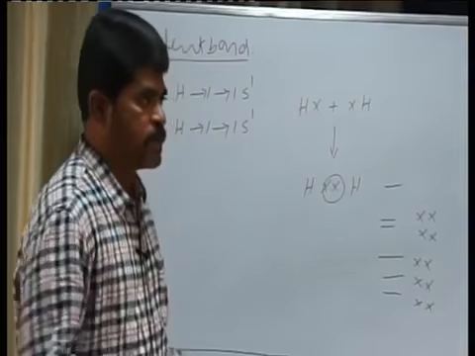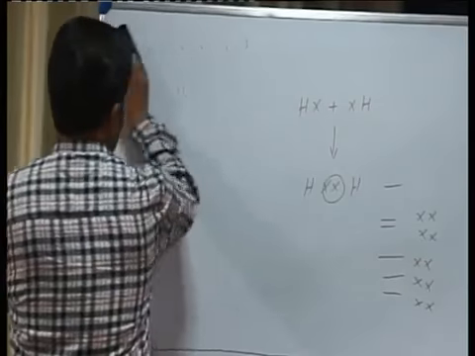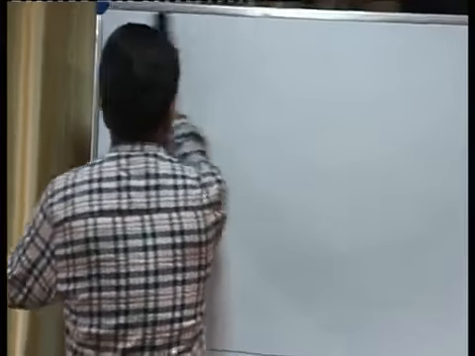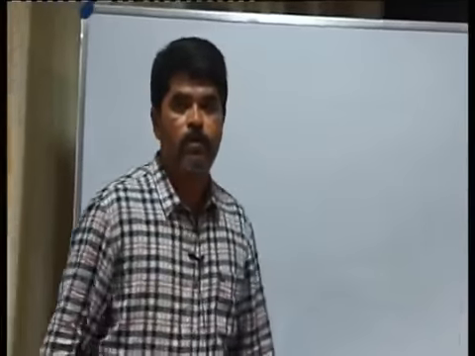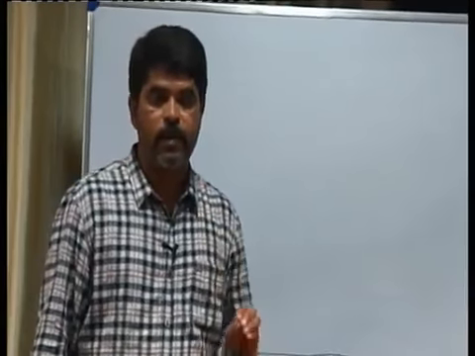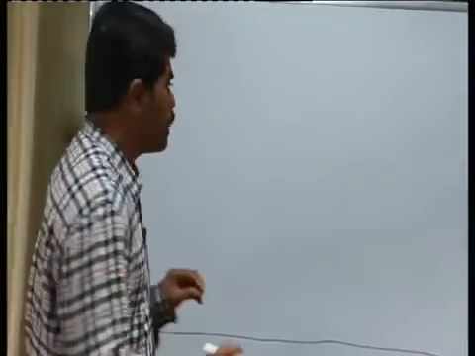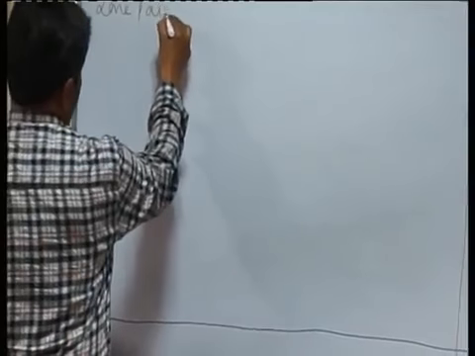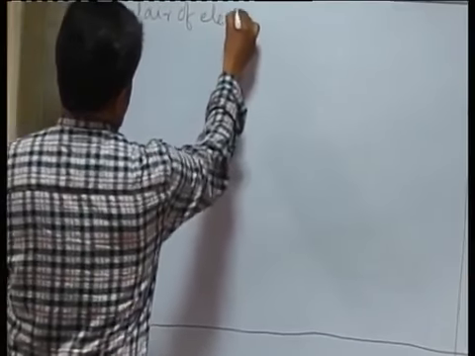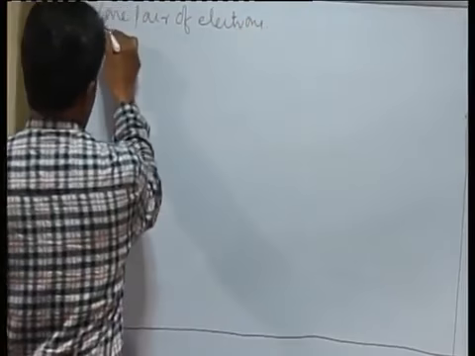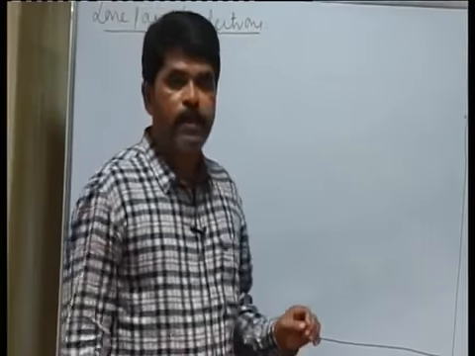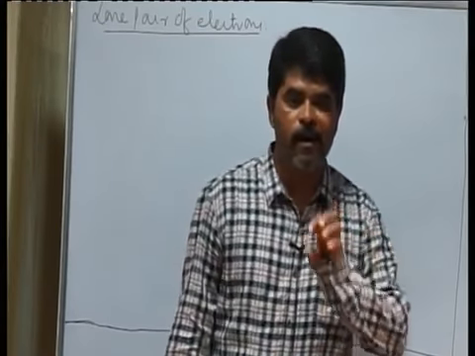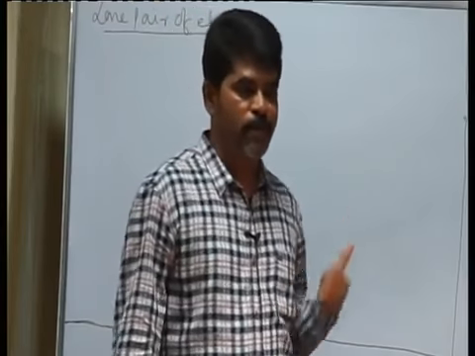Now suppose we consider the coordinate bond. What is coordinate bond? To consider the coordinate bond, we have to know what a lone pair of electrons is. What is called a lone pair of electrons? Let us know the lone pair of electrons if you want to discuss coordinate bond. A lone pair of electrons means a pair of electrons present in the outermost orbit but not involved in the formation of either ionic or covalent bond.